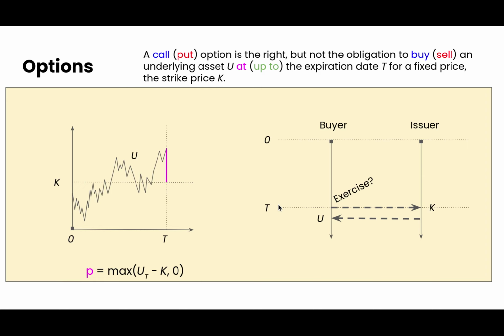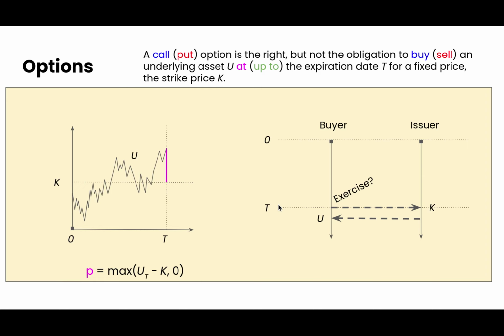In case the price of the underlying asset is higher than the strike price, as in the graph on the left-hand side, we say the option is in the money. A holder of the option exercises it and gets the underlying for the price K. The payoff for the call option in that case is the difference of the price of the underlying at capital T and the strike price.